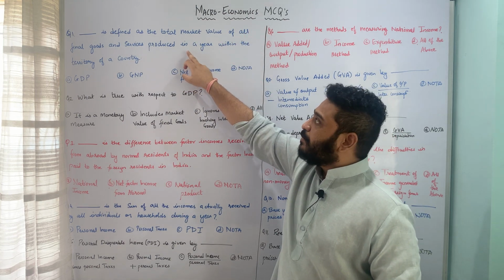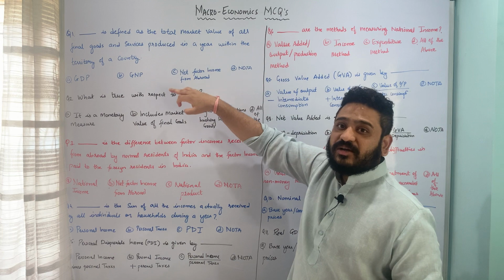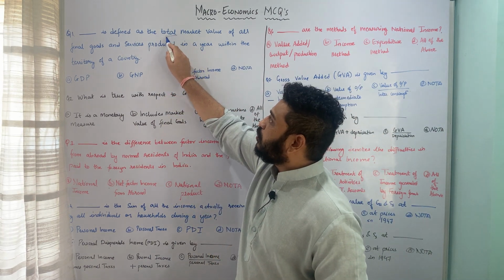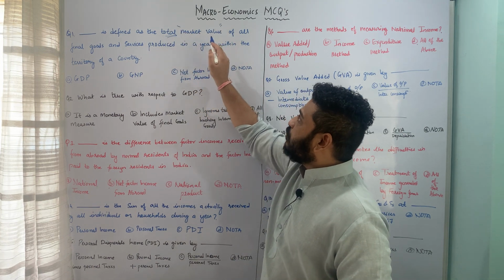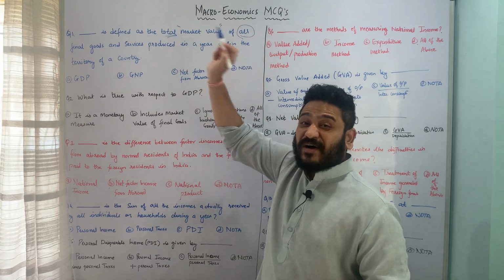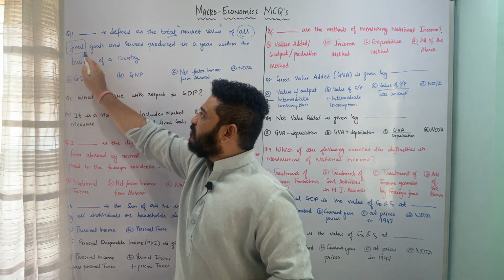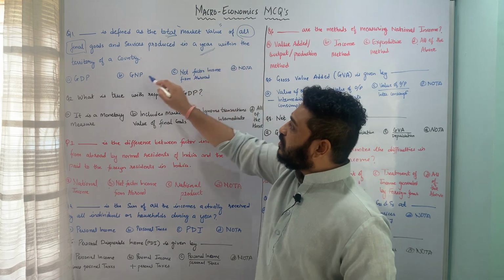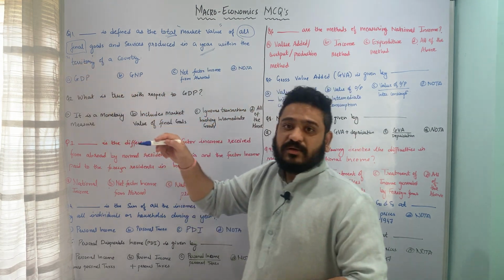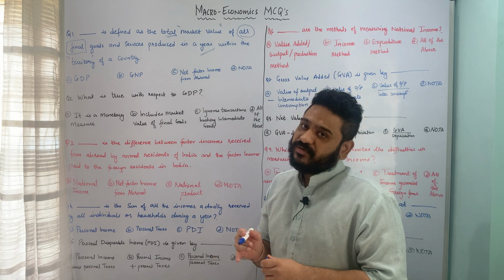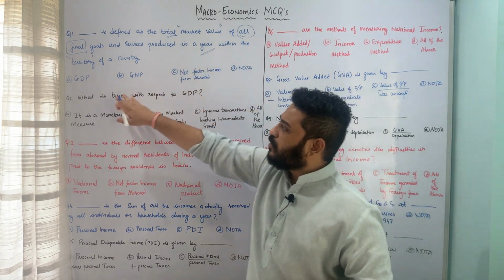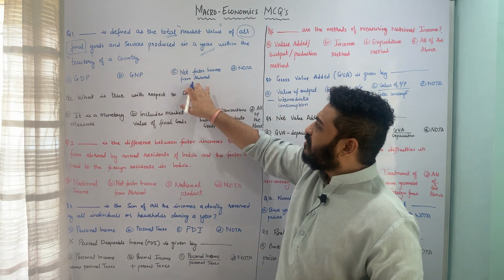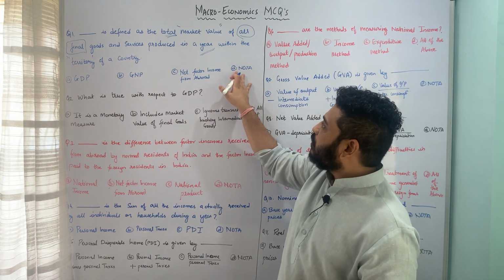and services produced in a year within the territory of a country. Here you have to make sure that you give immense importance to certain words. It is about the total market value of all the final goods. Here I am looking at the final goods which are produced during a year and within the territory of a country. Within the year and within the territory of a country. So what do you call such a concept, whether you call it GDP or gross domestic product, GNP, net factor income from abroad, or none of the above?